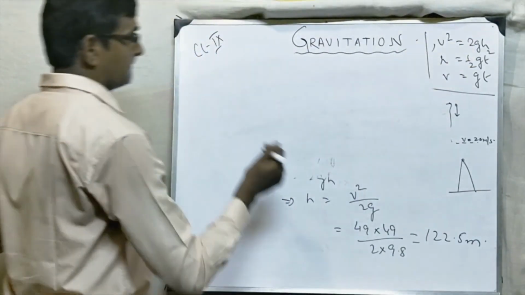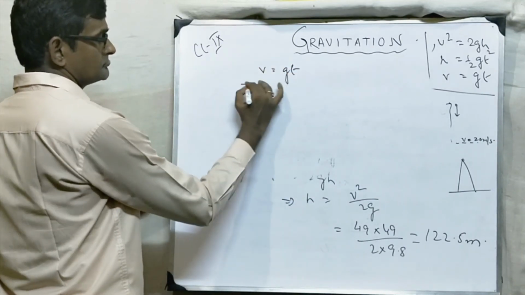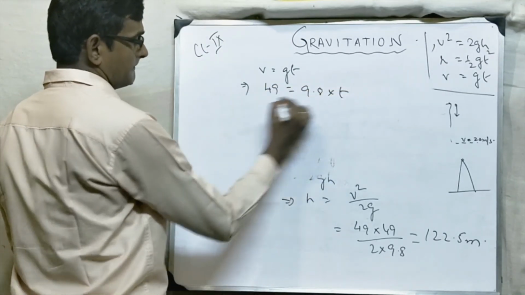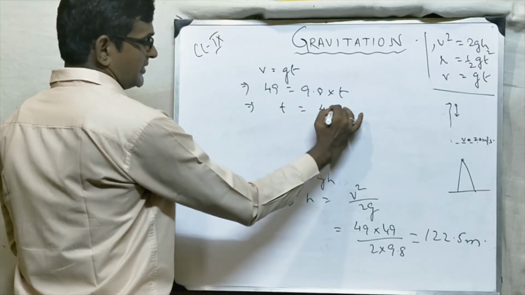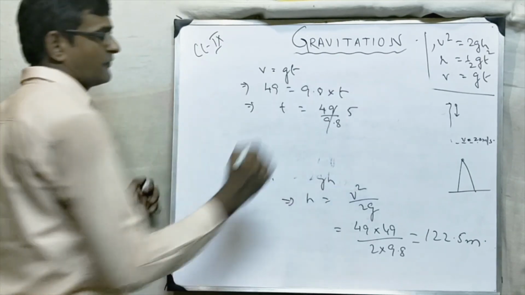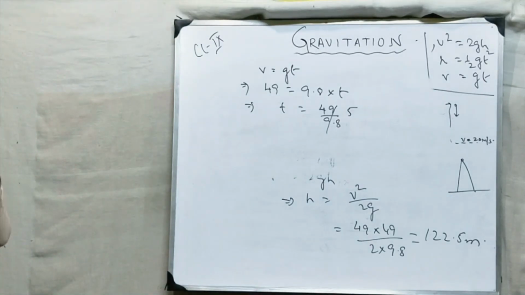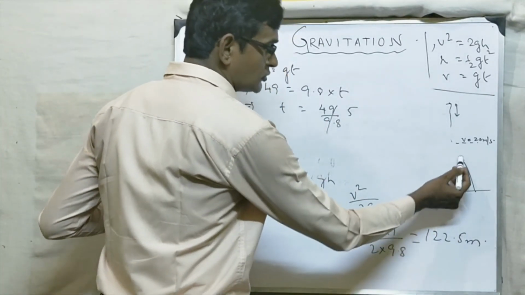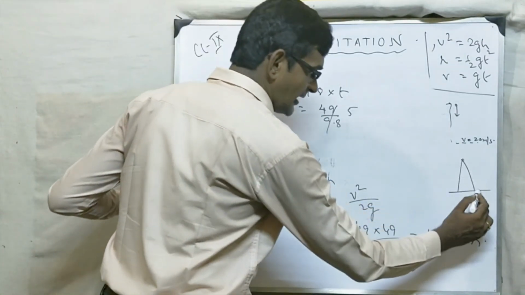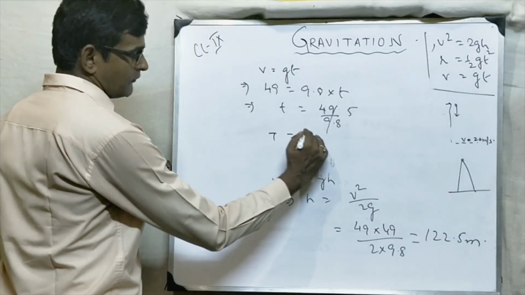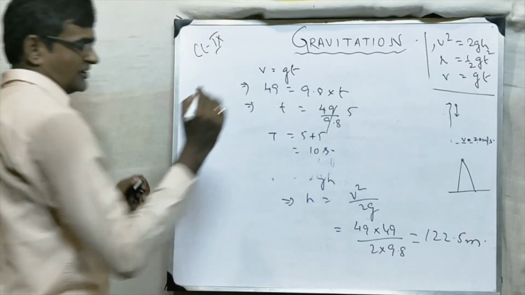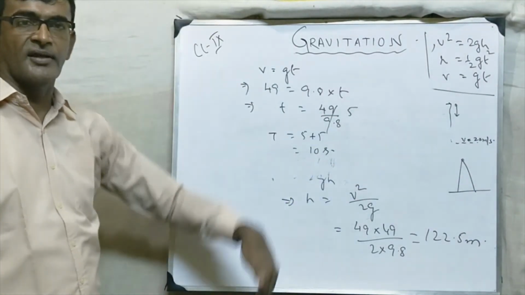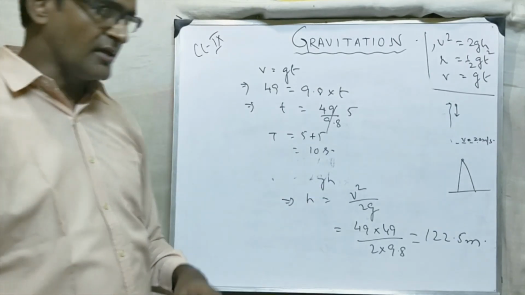अच्छा, और you can say v equal to gt, तो v कितना है 49, 9.8 into t, तो t is what, 49 by 9.8, this will give 5. 9.8 into 5, you do it, 49, तो this is 5, तो in 5 seconds the ball will go to the highest point and again in the same time it will go down, so total time taken will be 5 plus 5, that is 10 सेकेंड। ठीक है, टोटल टाइम कितना लग रहा है बॉल को वापस आने में, 5 सेकेंड जाने में, 5 सेकेंड आने में, टोटल टाइम कितना लगा 10 सेकेंड।